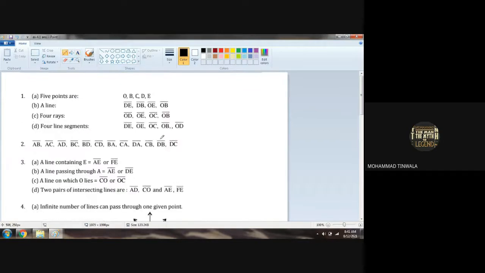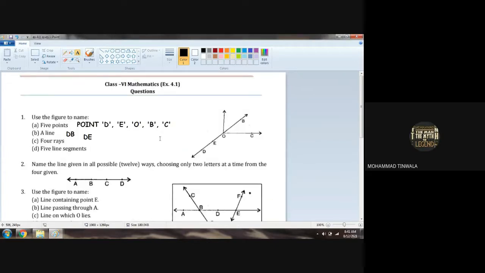Any doubt here? No, sir, no doubt. OE and OB is another line. They are not asking how many lines there are. Give me the name of the line. So I gave two names of lines, instead of one.